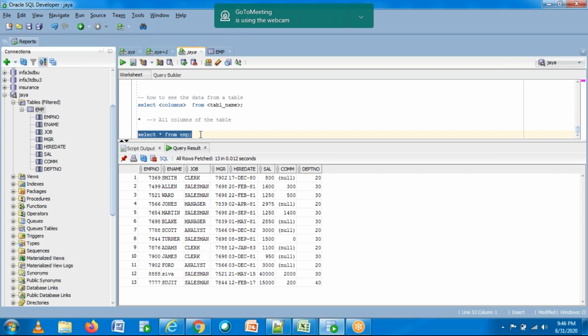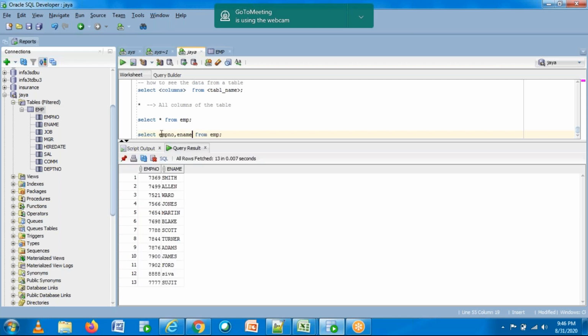Star means all the columns. Let's say I don't want to see all the columns. I want to see only employee number, employee name. Okay. Just give the columns here, the columns which you want to see. Let's say you want to see all the columns, just give star. Okay.